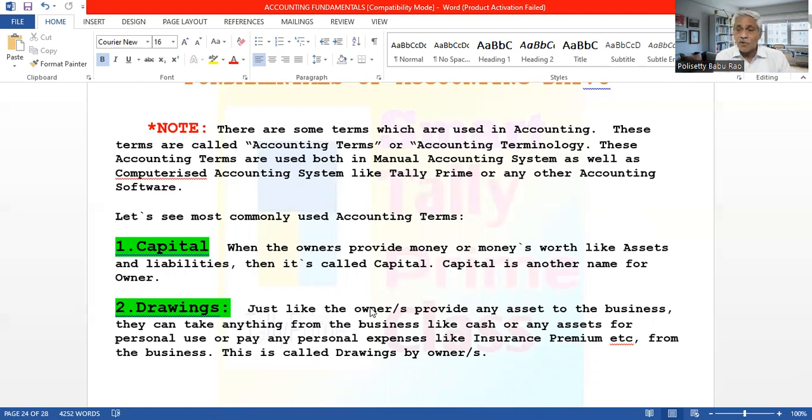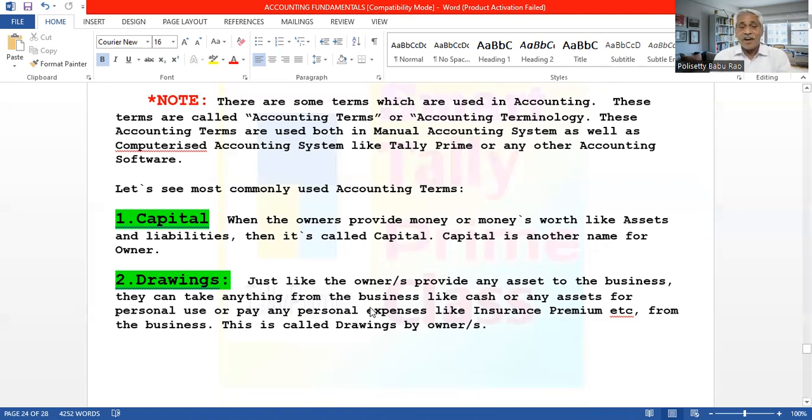It is an expense of the owner. It is just like the owner took the money and paid it to the insurance company. So it is a withdrawal by him for him. All these are called drawings of the owner, proprietor or partner. Understand? So capital means whenever the owner gives to the business, and when the owner takes from the business, it is called drawings.